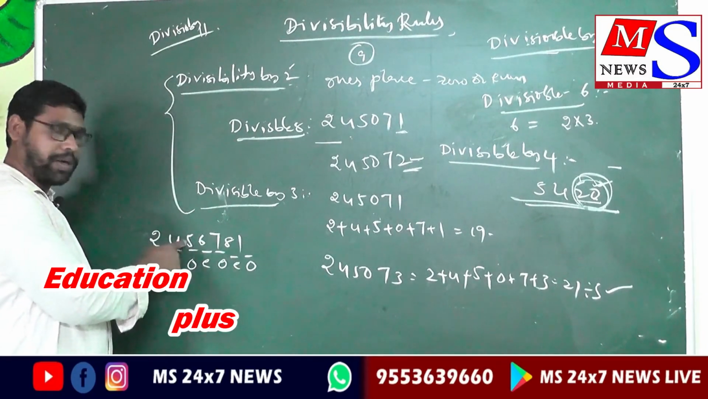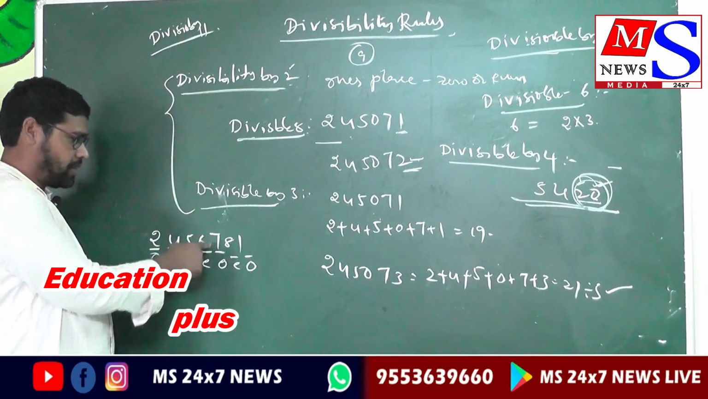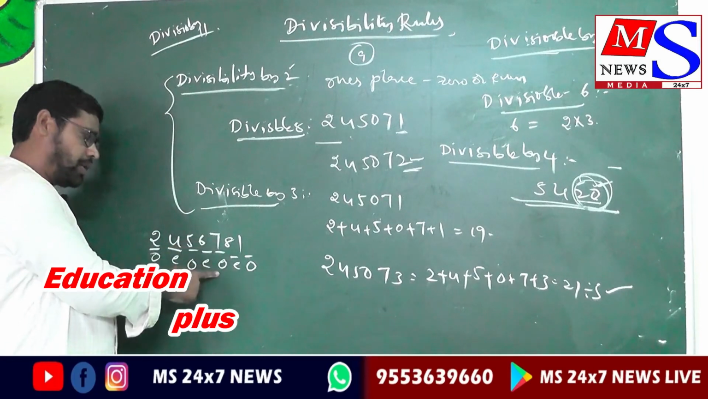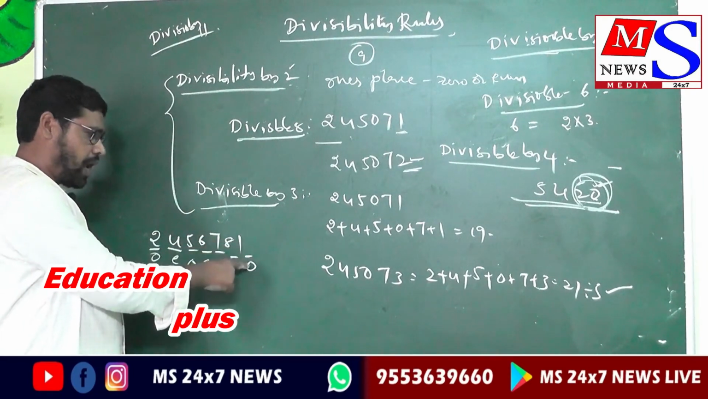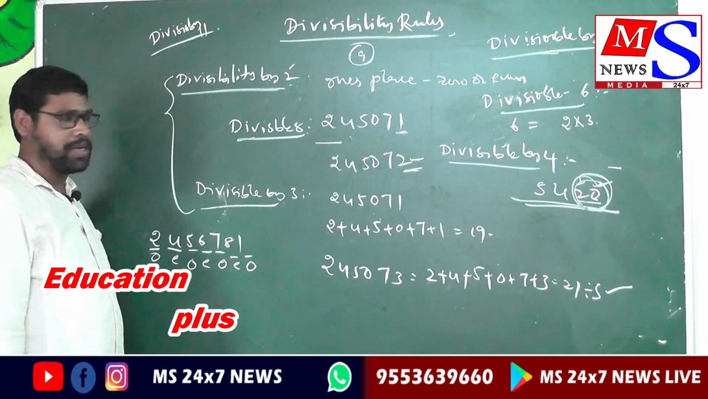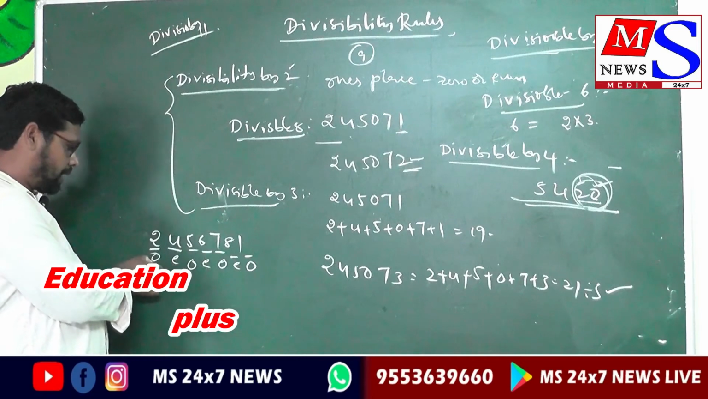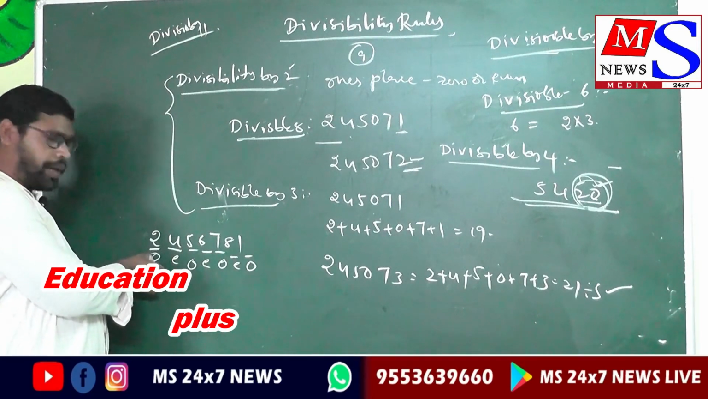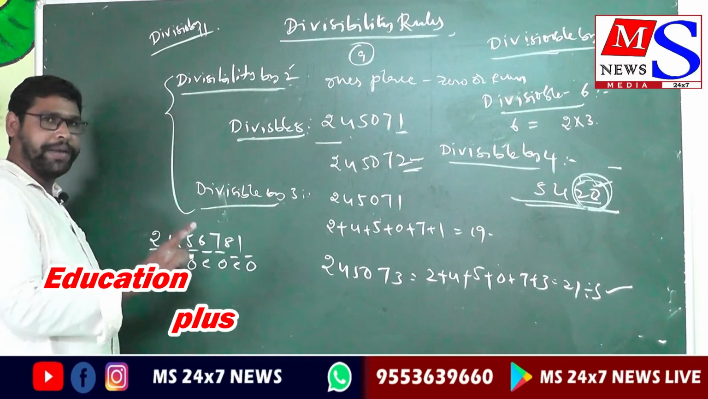5 is an odd number, it is in an odd place. 6 is an even number, it is in an even place. 7 is an odd number, it is also an odd place. 8 is an even number, it is an even place. 1 is an odd number, it is also an odd place. So don't get confused: 2 is an even number, but it is written in an odd place. It is very clear.